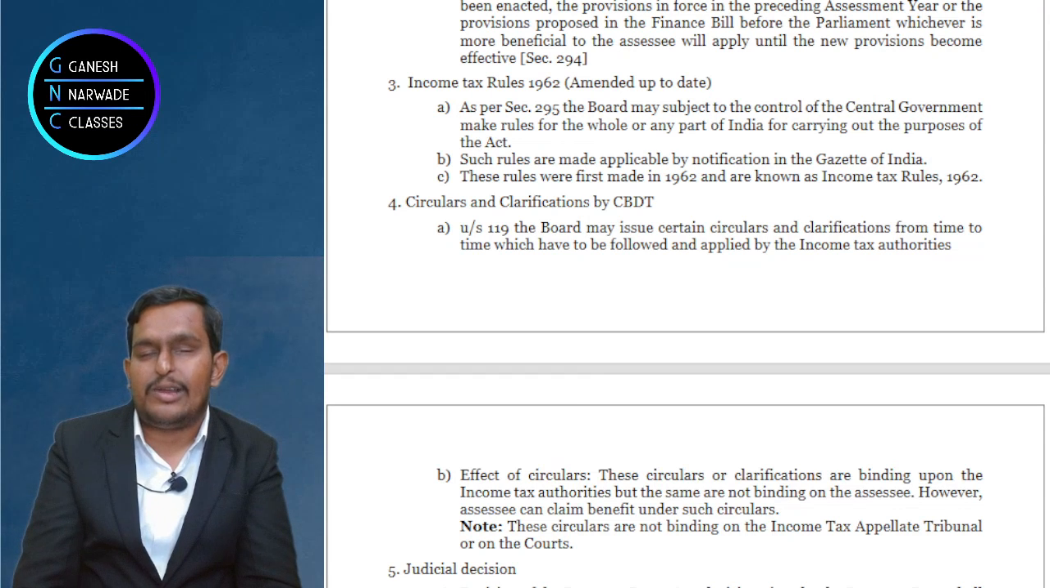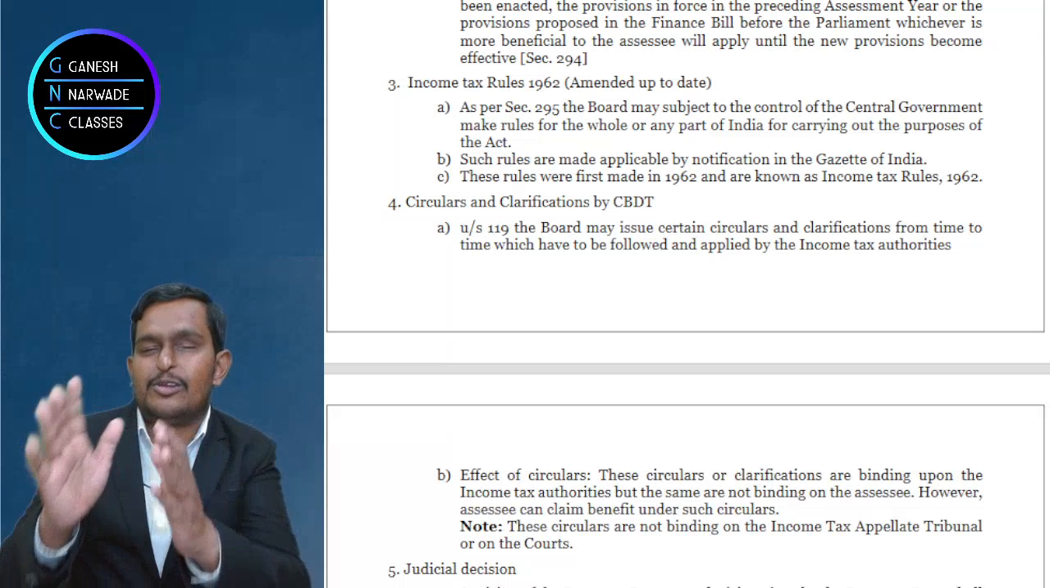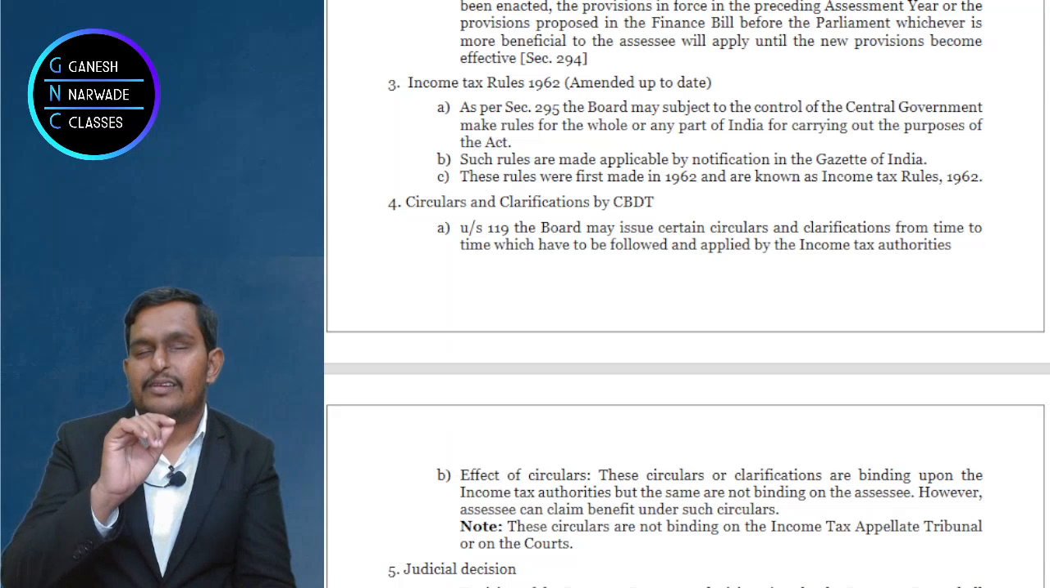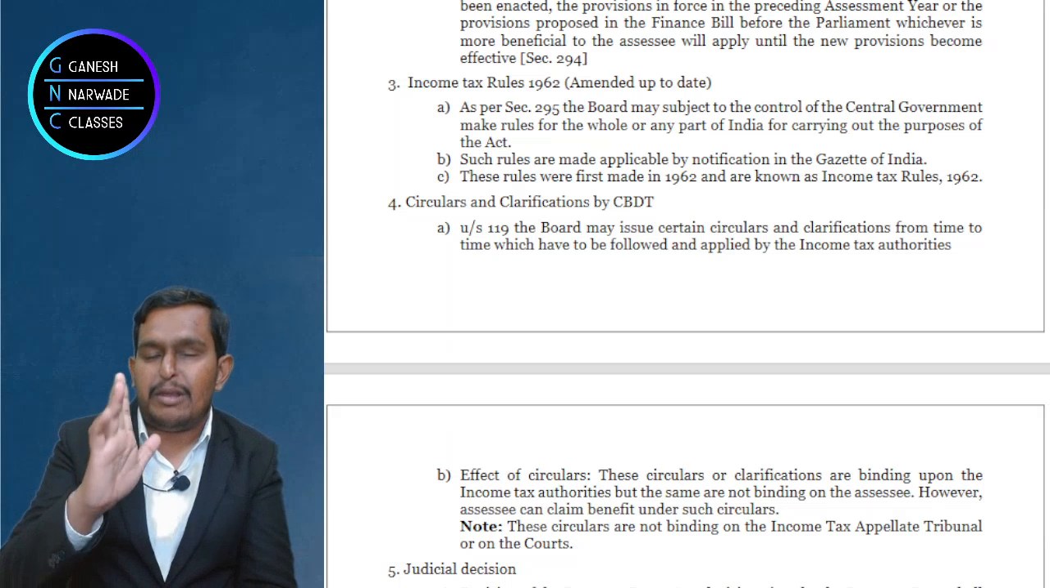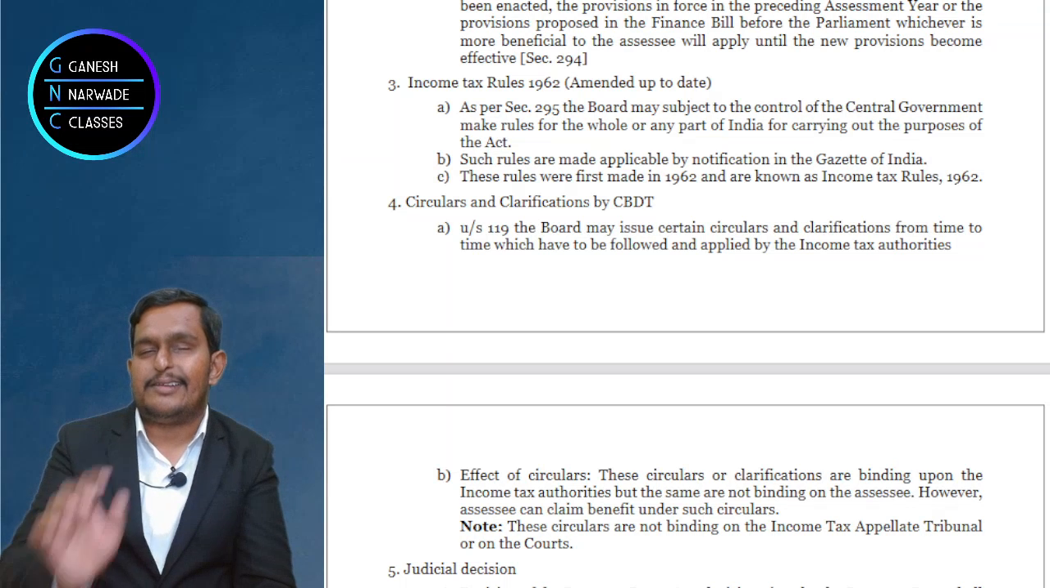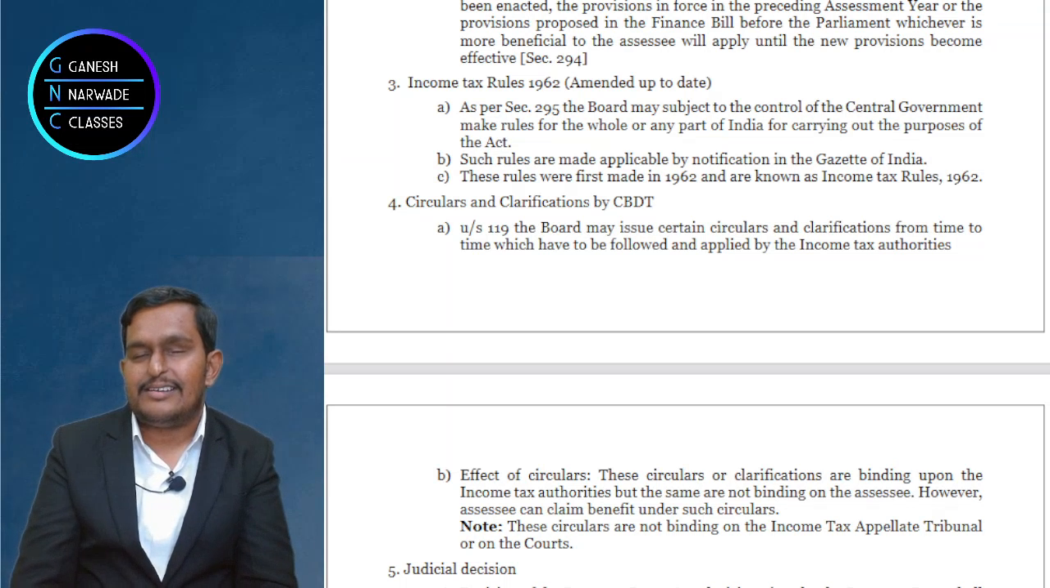As per section 295, CBDT can introduce rules. They will be notified in the official gazette and implemented. Right? This is how you should remember. First time the rules in India were brought in the year 1962. That's why Income Tax Rules 1962. Okay.